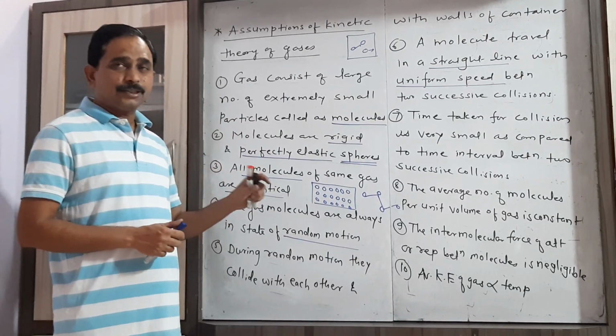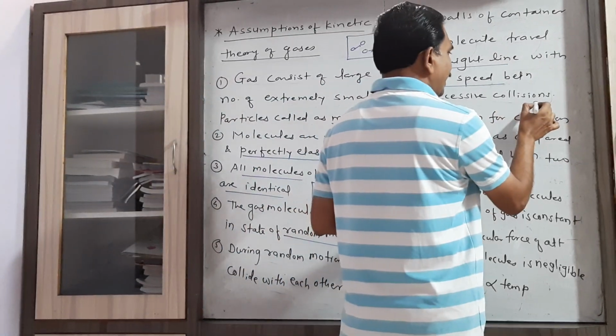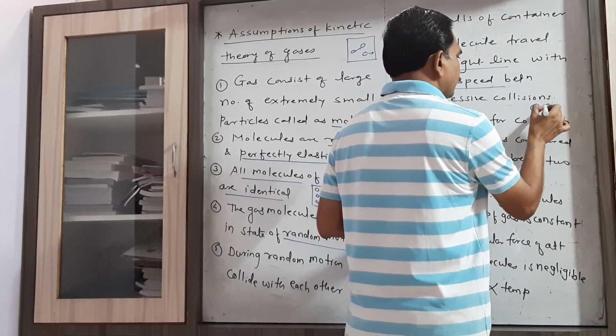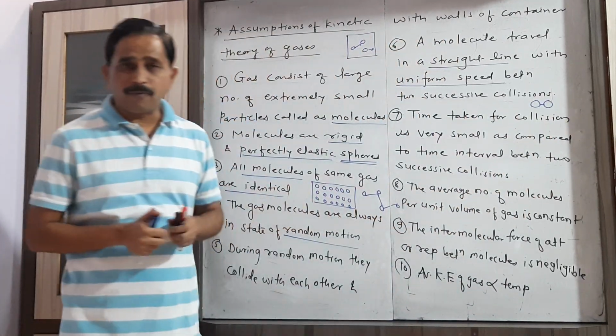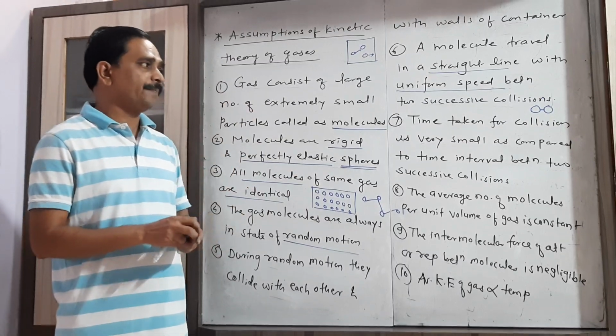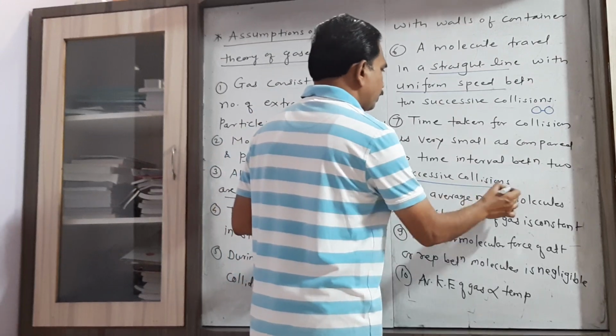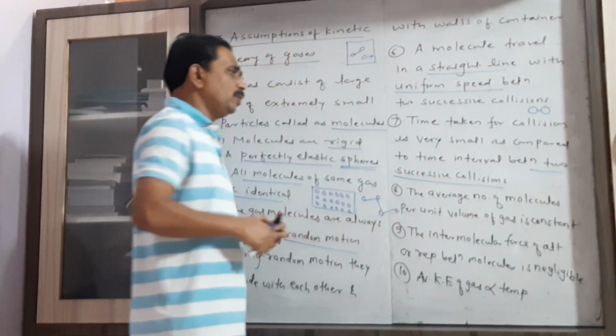Then the next point is time taken. What about the time of impact when they collide with each other? The time for which they make contact with each other is very small as compared to the total time taken by the gas molecule between two successive collisions.